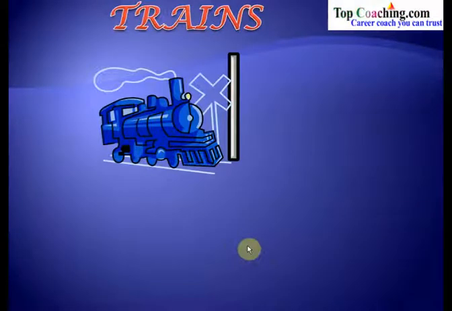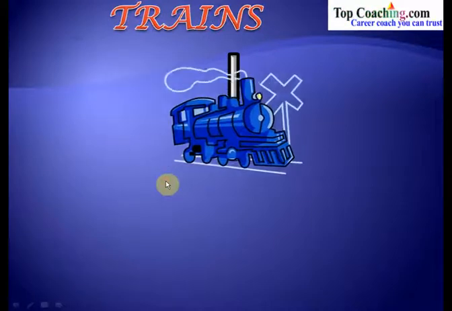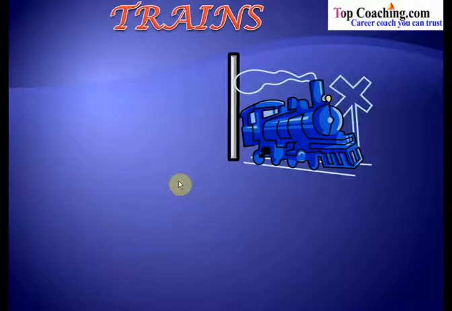Now one of the major topics in this chapter is trains. Many of the problems are framed on trains, so we are going to see the concept behind such problems. Let us say that a train is moving and there's a pole. Now this train crosses this pole. When we say it crosses the pole, it means that the train has completely crossed this pole.